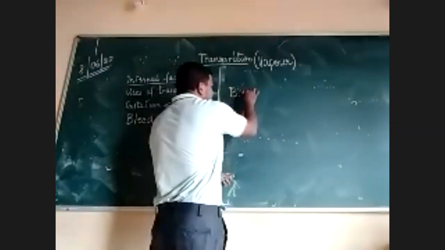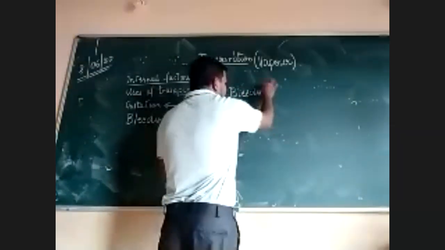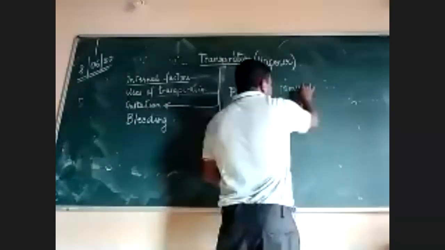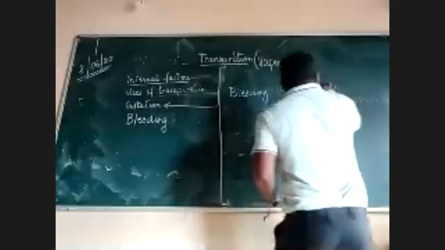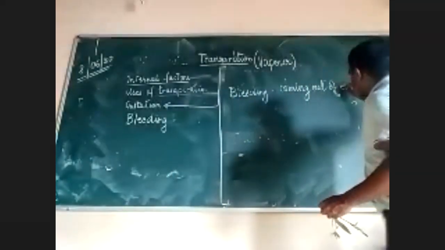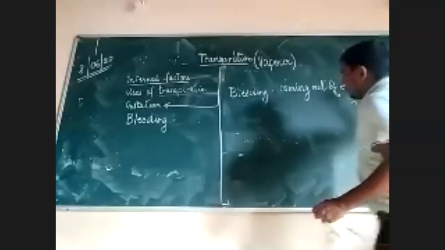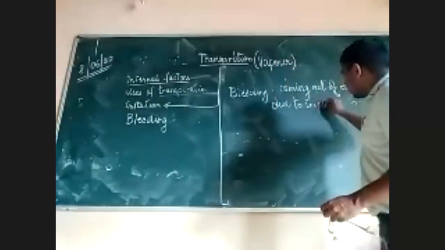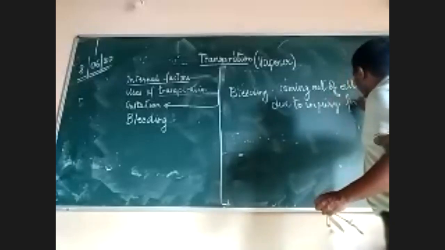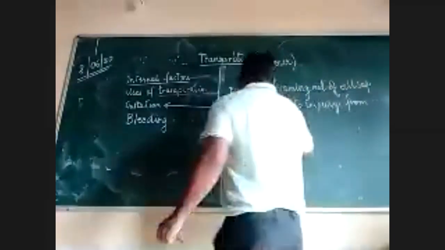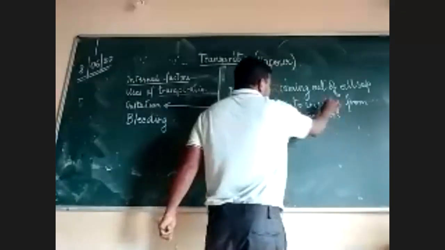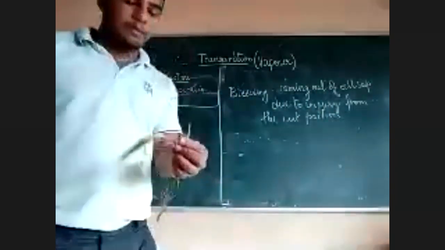Just write here, then you stop the class. It's cell sap coming out due to injury from the cut portion. Whenever there is a cut, there will be bleeding.